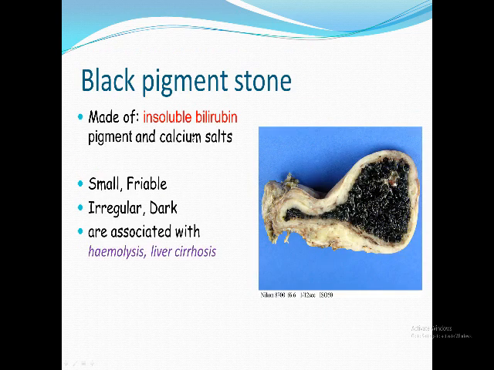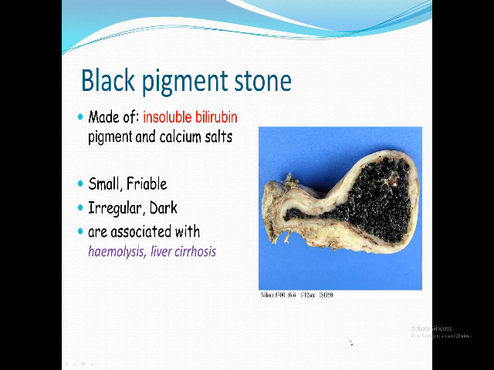The third one is the black pigment stone. Black pigment stone is formed from insoluble bilirubin. You know which bilirubin is insoluble? Exactly. It is the indirect one, or the unconjugated one. When this increases in bile, it increases in case of hemolytic anemia, all types of hemolytic anemia, and in liver cirrhosis. In both situations, there is unconjugated bilirubin excreted in the bile. Either the liver cannot conjugate all the bilirubin present, or the unconjugated bilirubin is big enough that it exceeded the capacity of the liver to conjugate it.